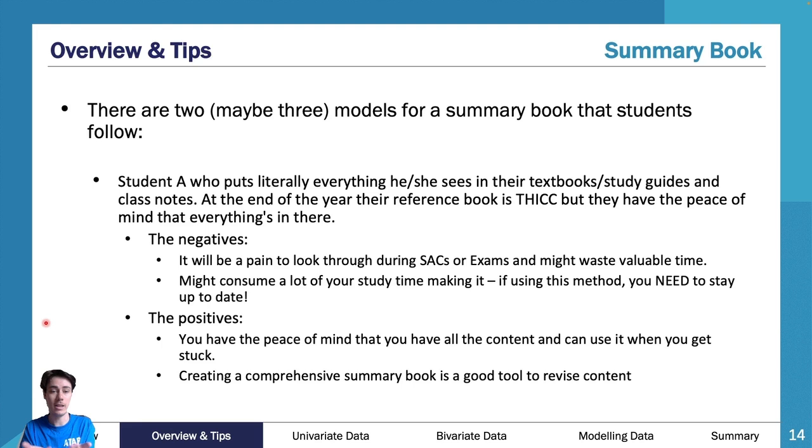networks. Now, you might say to me, well, the data's worth double. Well, I actually think as much as it's worth double, you can summarize data pretty well. There's a lot of jargon in data that you can leave to your big summary book. But nonetheless, there are 2 ways of doing it. You can make a really, really big one. These can be a bit of a pain to look through in a SAC or exam, but they do have everything. And if you're someone who really needs that extra support in your SACs and your exams, feel free to make it as big as you want.